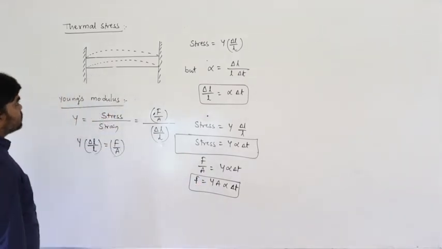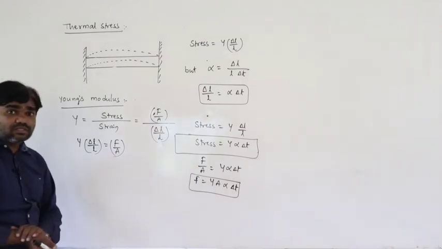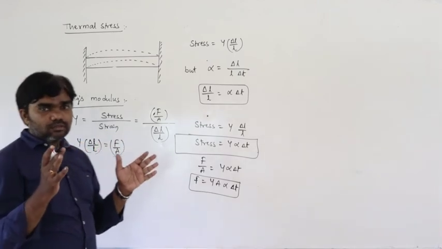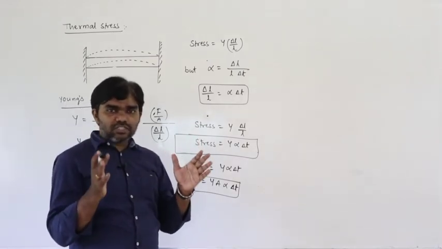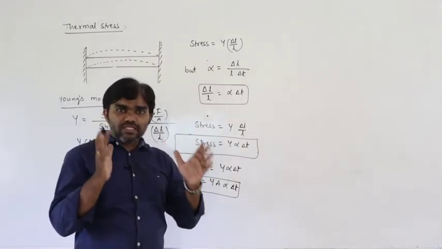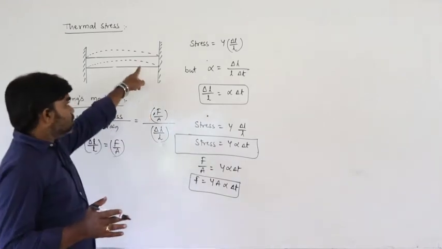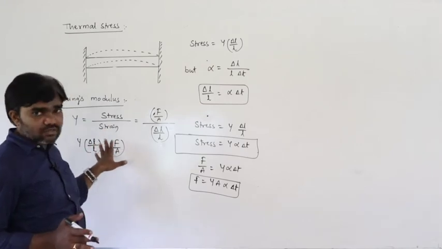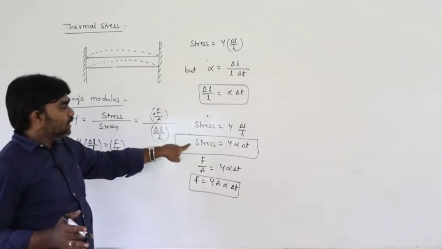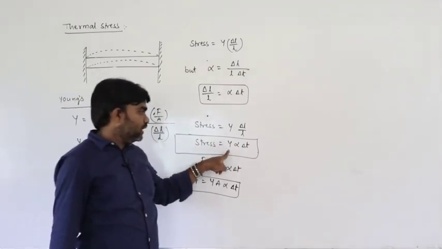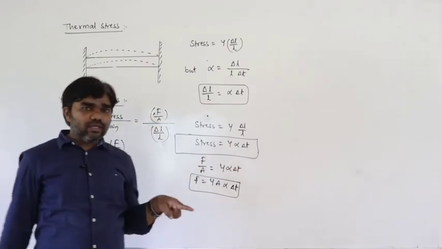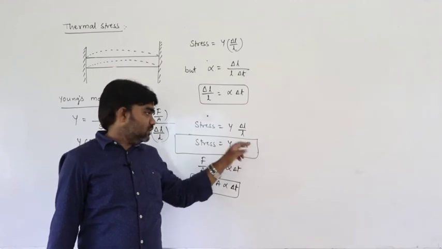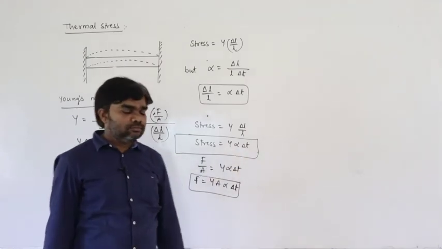So, this is the situation. This is the thermal stress. When this thermal stress develops, a uniform bar or conducting bar is fixed between two rigid supports. These rigid walls do not allow the rod to expand. That is why the rod bends. Then the stress developed in that situation is called thermal stress. That formula is Y alpha delta T. What is Y here? Young's modulus. What is alpha? Coefficient of linear expansion. Delta T is the rise in temperature.